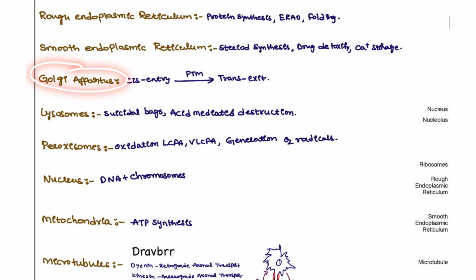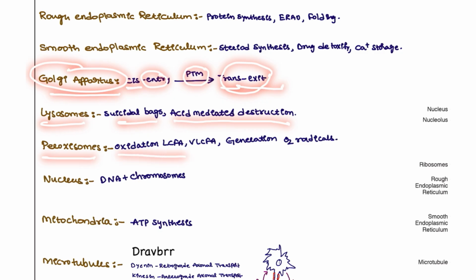Golgi apparatus is like an Amazon office. How? For example, there are two entries. One is the cis entry, another one is the trans. Cis is the entry for the proteins from the ER, so they will undergo modification, post-translational modification, which will happen in the Golgi apparatus. And once they are modified, from the other end, the trans end, they are going to be transported in vesicles. Lysosomes are like suicide bags. They cause acid-mediated destruction of whatever is not important in our body.